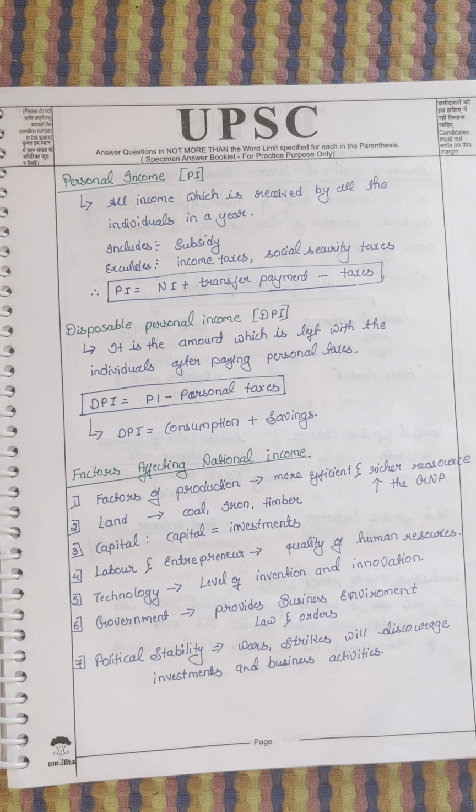For example, you can see China, USA, India, we are all getting the benefit of large land. And capital, the amount of capital coming to our country from abroad, is also a factor. And labor and entrepreneur.